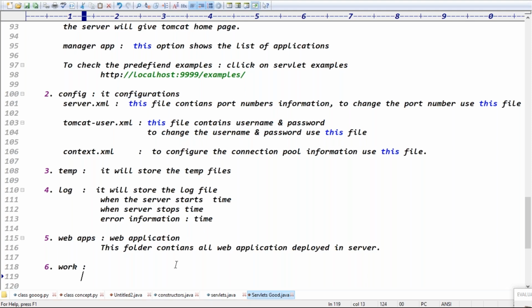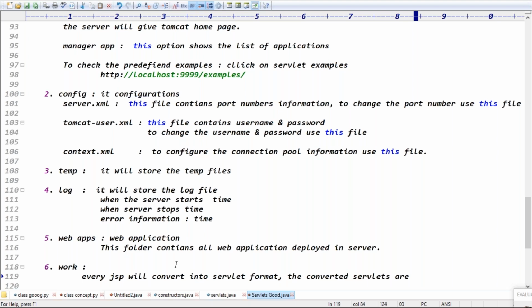Those servlets will be stored in the work folder. Clear now? Every JSP will convert into servlet format, and the converted servlets, guys, are stored in which folder?